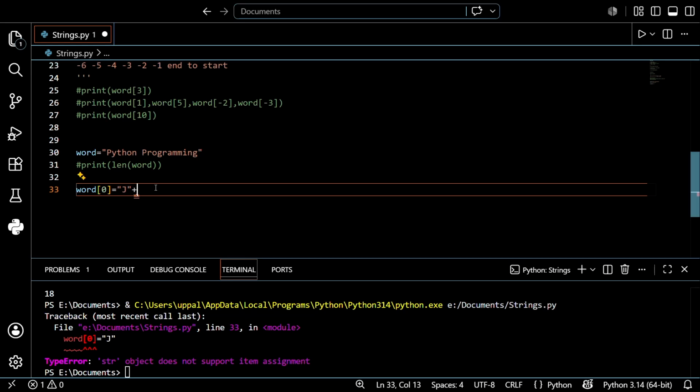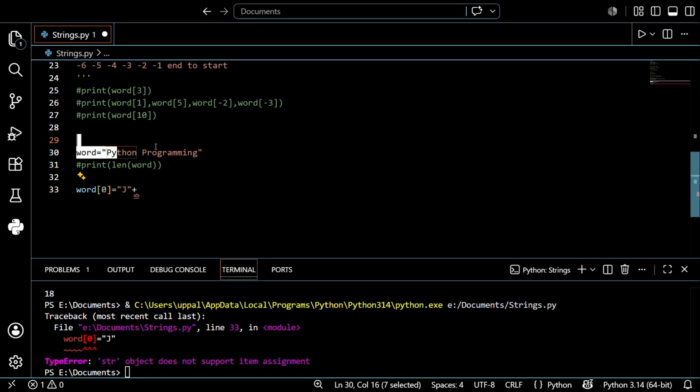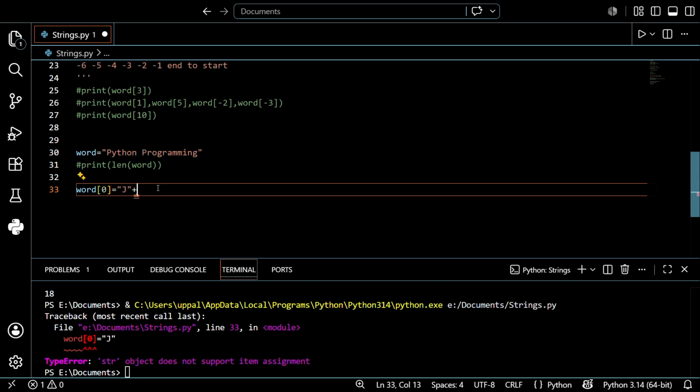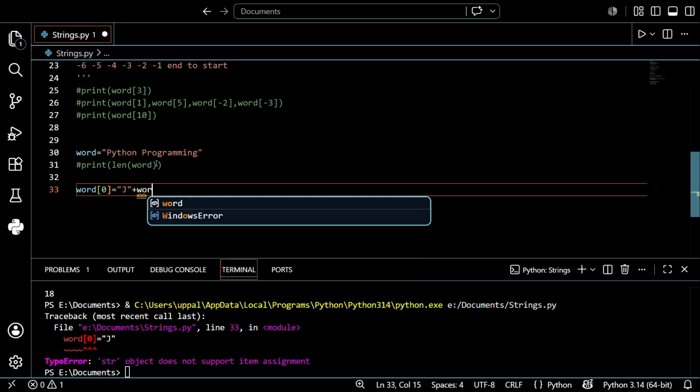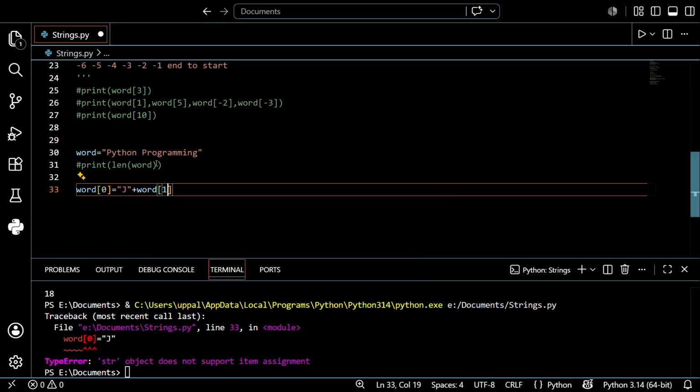Along with this, you just learned about slicing, right? Slicing means how to print a particular range of a list, and like that in a string also, guys. So that is word of 1 colon, because I want to change position 0, so I want to print the rest. It starts from 1 to n. Let's see the output.